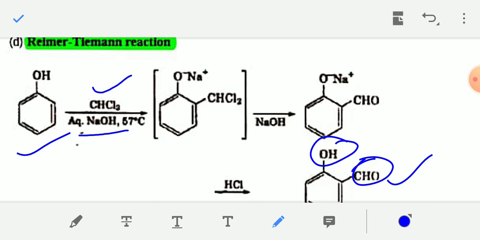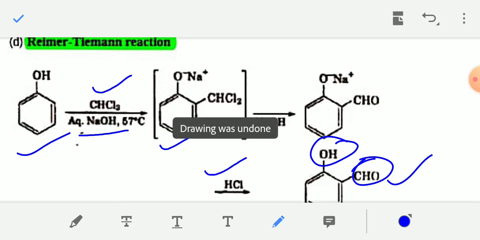First you will get this type of complex, and in the next step, if you add dilute acid, then finally you will get salicylaldehyde.